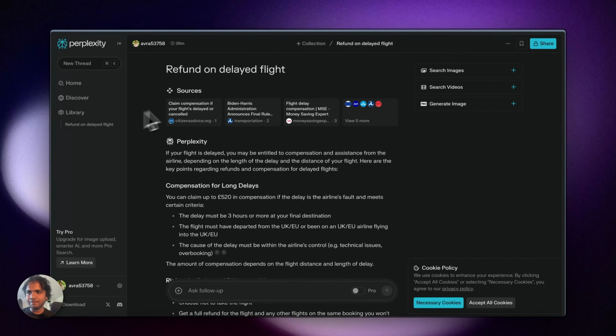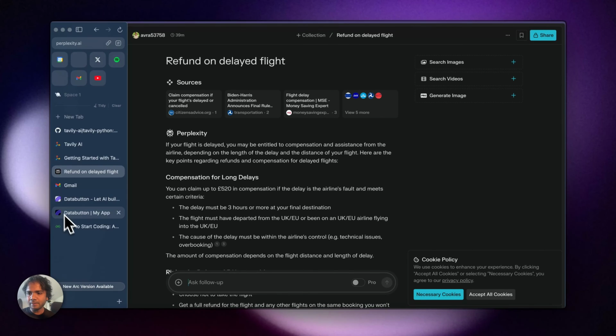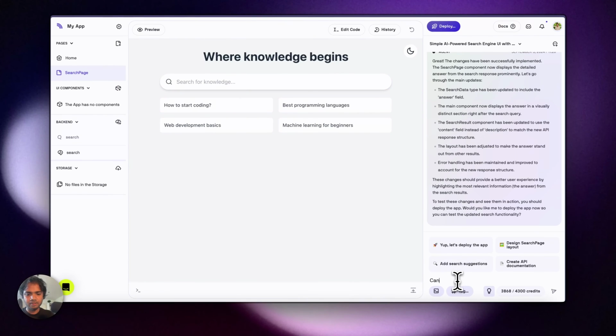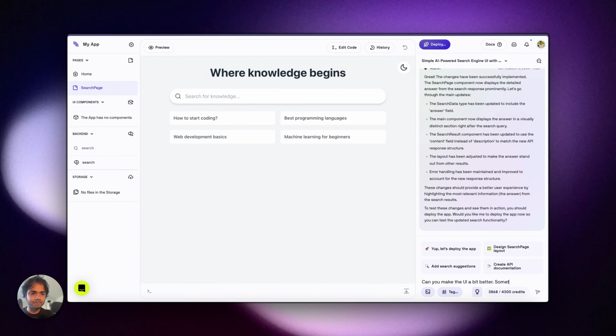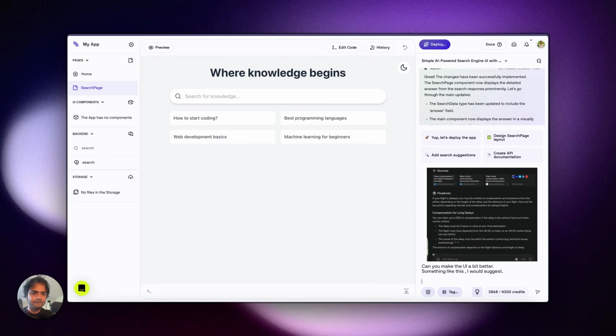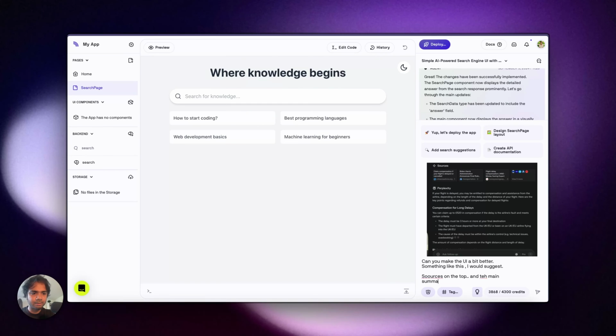And maybe go back here. Can you make the UI a bit better? Something like this, I would suggest. Sources on the top, and the main summary here.